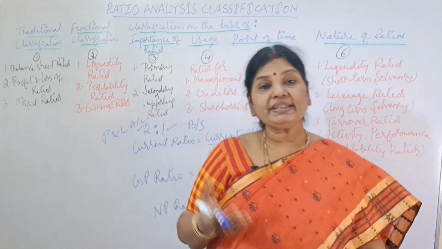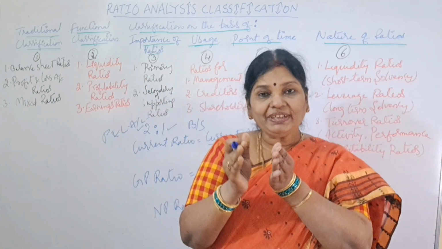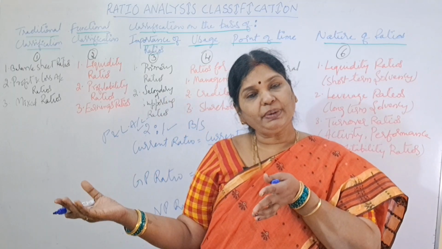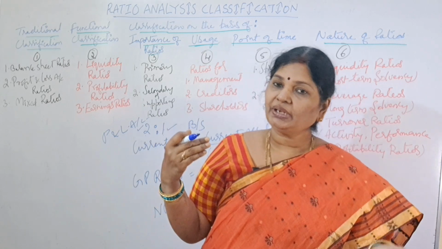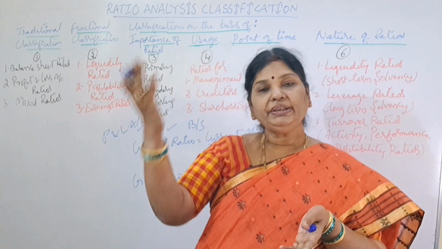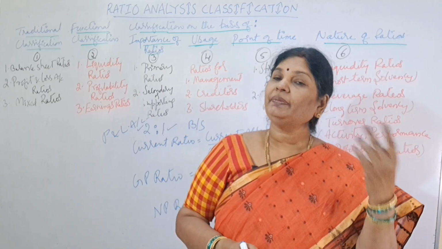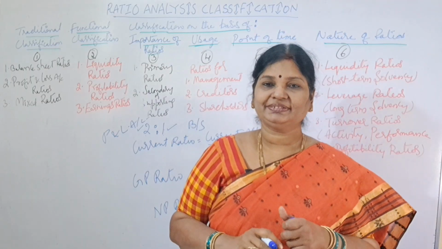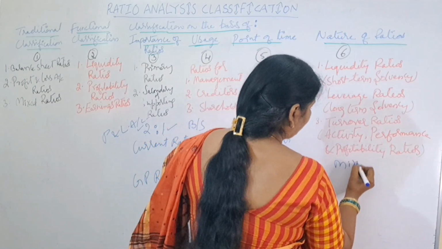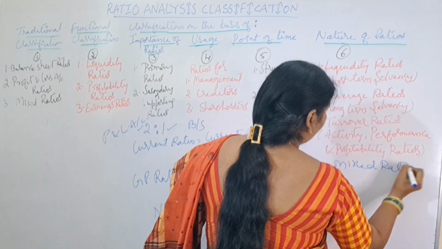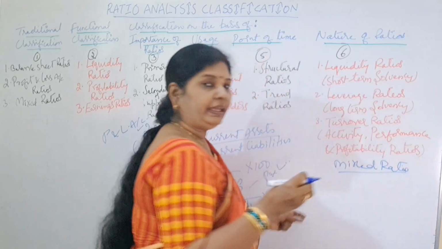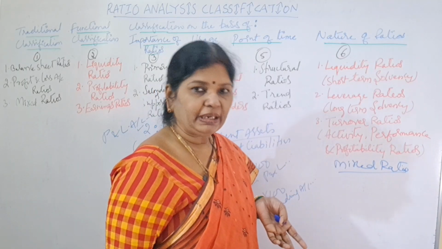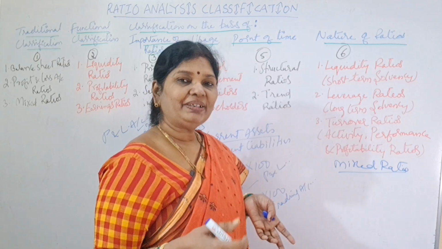Then what is the meaning of mixed ratio? Mixed ratio means combination of these two. Means if you take numerator from profit and loss account and denominator from balance sheet, or numerator from balance sheet and denominator from profit and loss account, whatever it is, it is called what? Mixed ratio. So here I will show you mixed ratio. What is mixed ratio? Where we are finding numerator from profit and loss account and denominator from balance sheet, then it is called what? Mixed ratio.